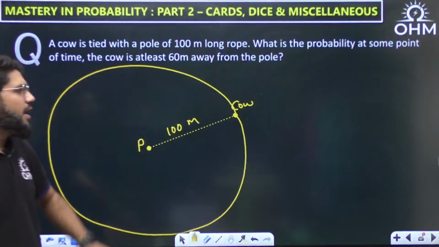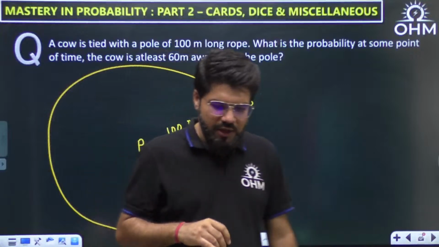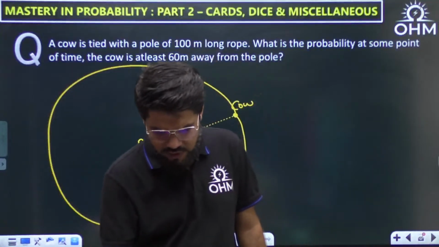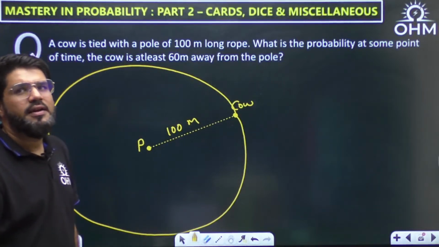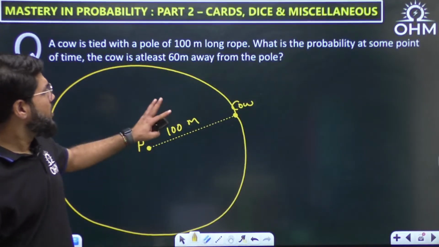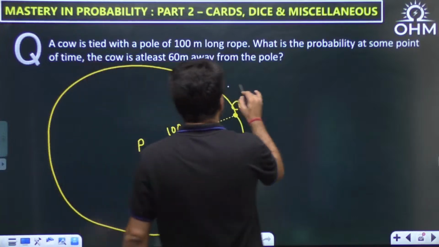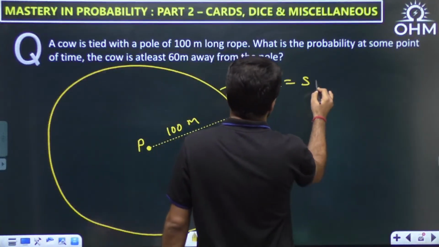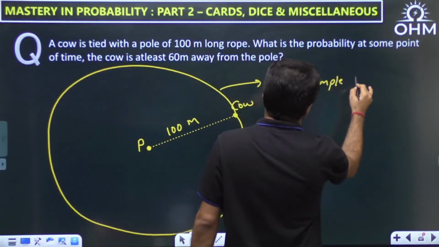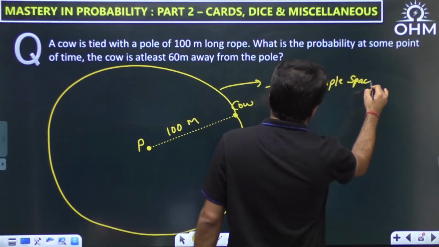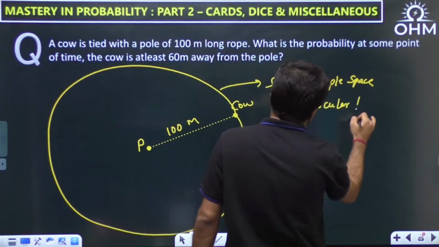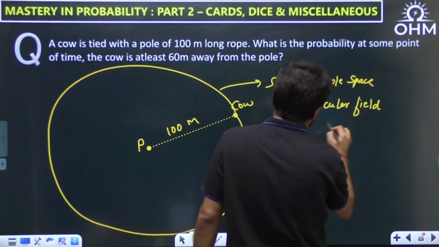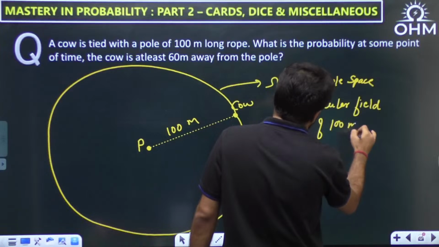and hence it will be able to move in a circular field having a radius of 100. Now, this is what is my sample space. This becomes my sample space. The cow will be able to move in a circular field of 100-meter radius.